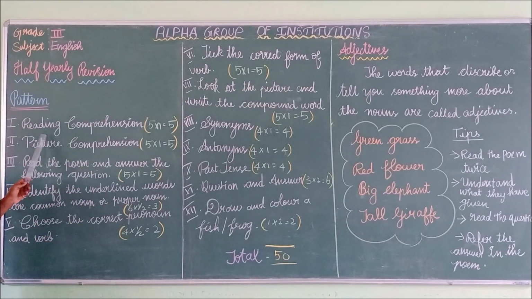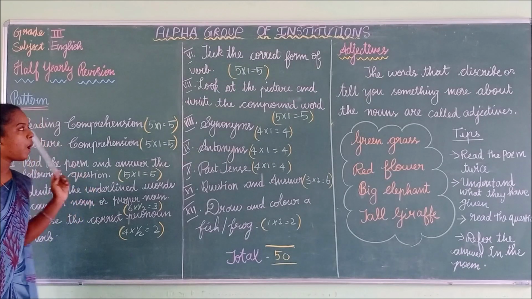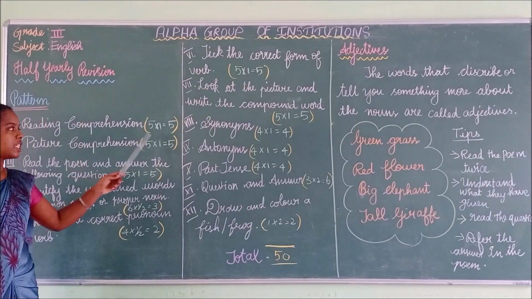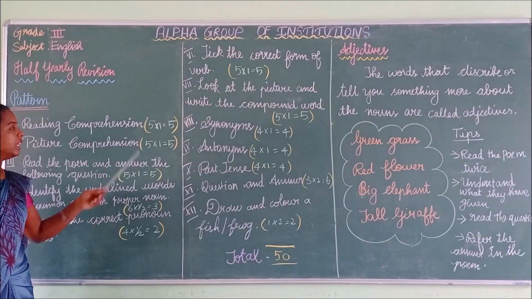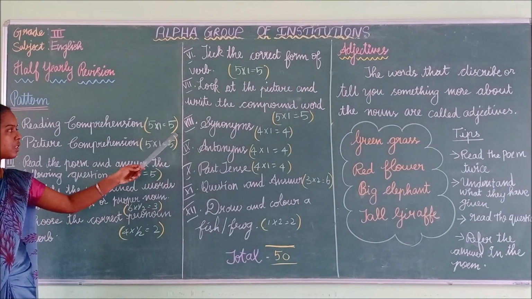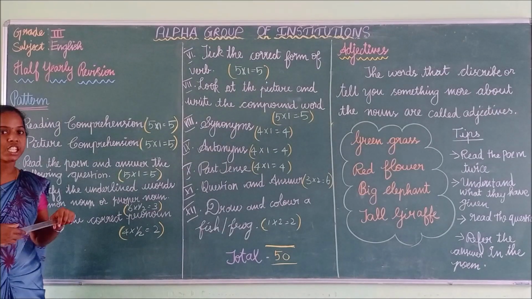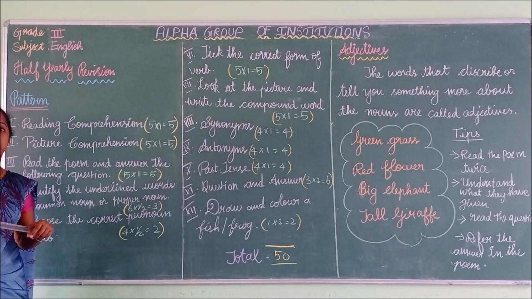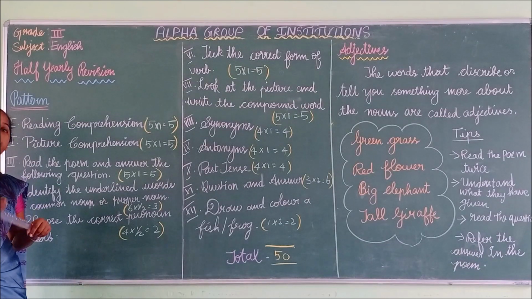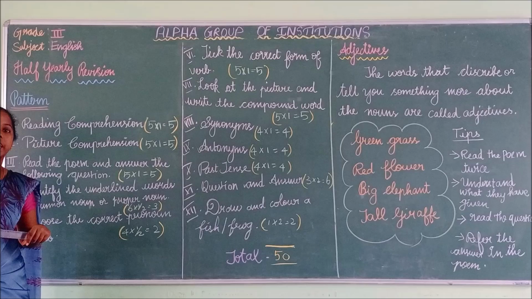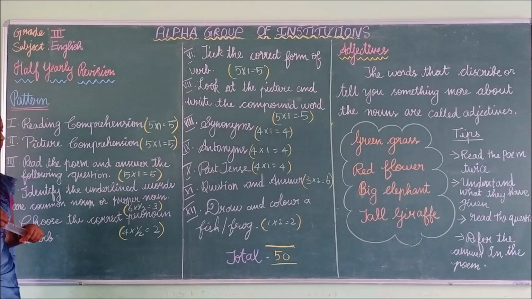First one, reading comprehension. So you already know what is reading comprehension. For reading comprehension, you will be having 5 questions. Each question contains 1 mark, so 5 marks for that. For reading comprehension, you have to read the given passage carefully. Next, you have to understand what they have given. And next, you have to read the given question carefully. After that, you have to refer to the answers in the given passage.